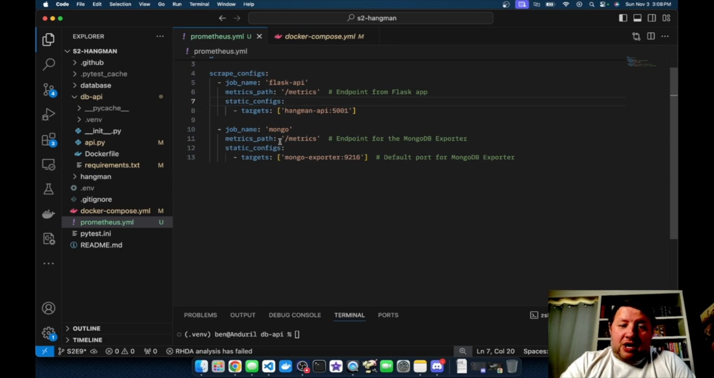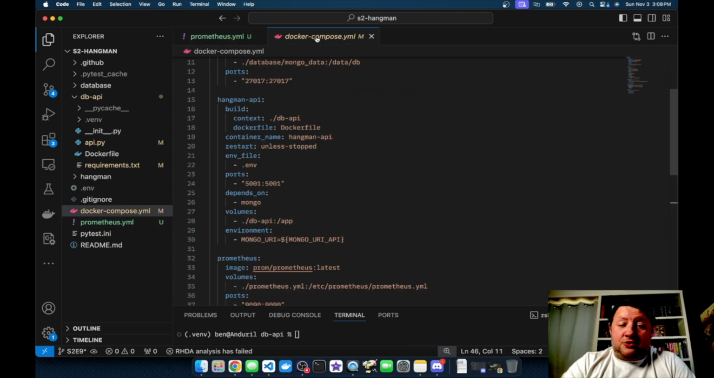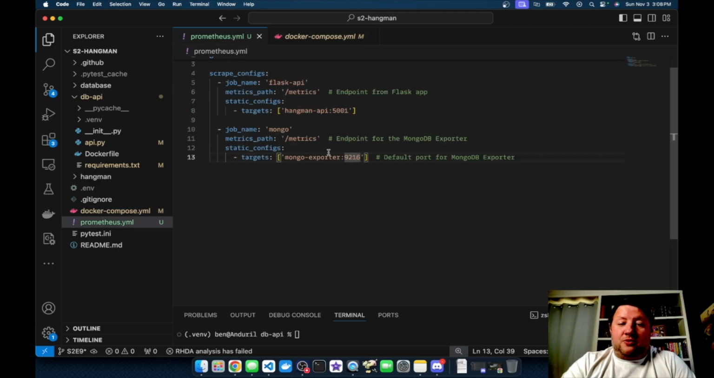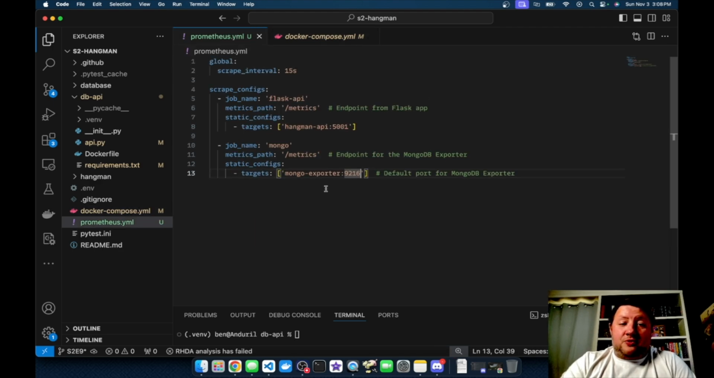There's also a Mongo job that's gathering database metrics, and they're going to come from the MongoDB exporter, which has a metrics API endpoint ready to go already. So we don't even have to do anything except drop this in here. We tell it that the Mongo exporter running on 92.16 is down here, and the port does not show up in this list, but that's the default port for the exporter. And so this configuration now tells Prometheus everything it needs to know about our application.